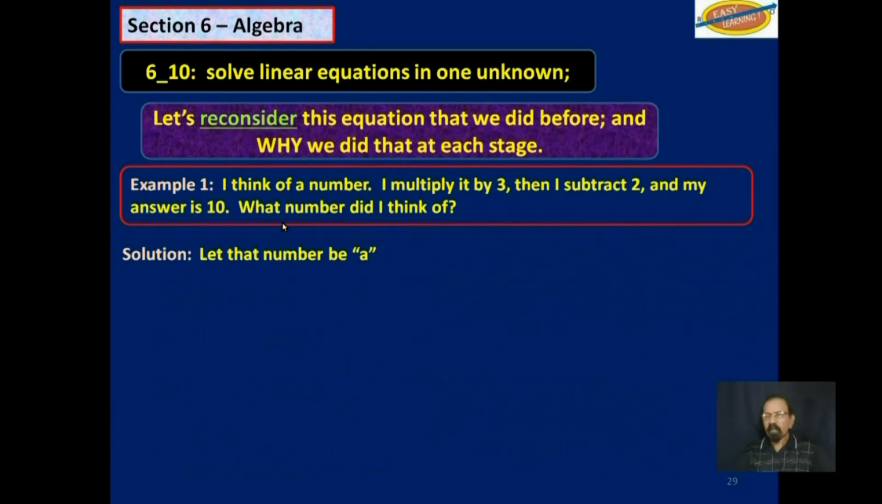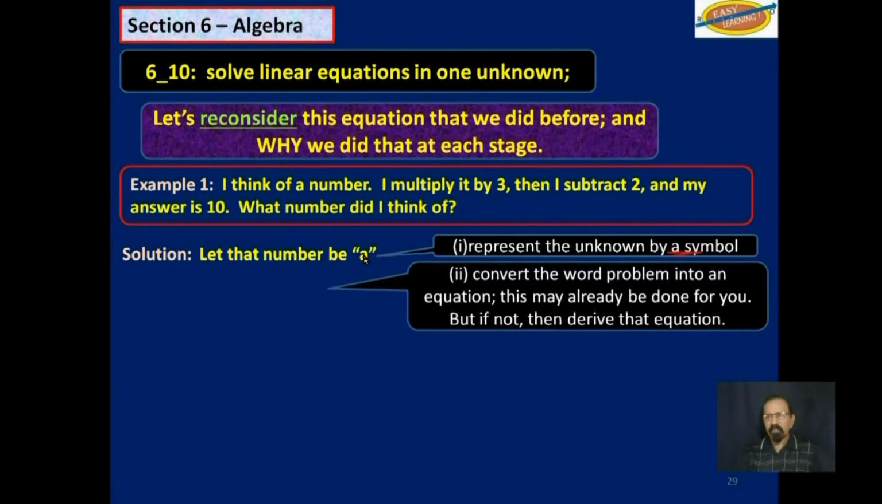So if you look at this again, you represent the unknown by a symbol. Now, we don't have to do that in this objective. That has already been done for us. Convert the word problem to an equation. We don't have to do that in this objective. It just says solve linear equations. We already learned how to convert word problems into equations. So I am repeating, to solve this, you do the same thing on both sides of the equation.